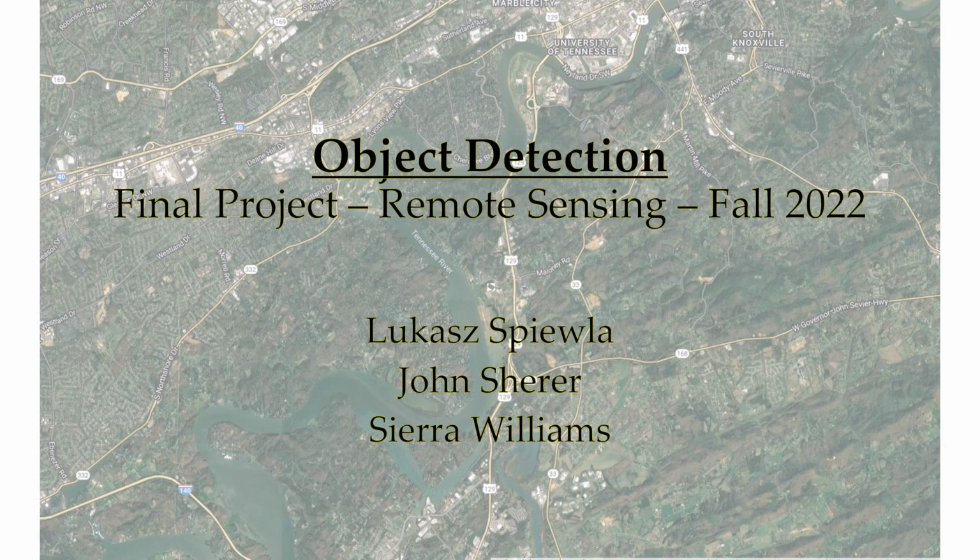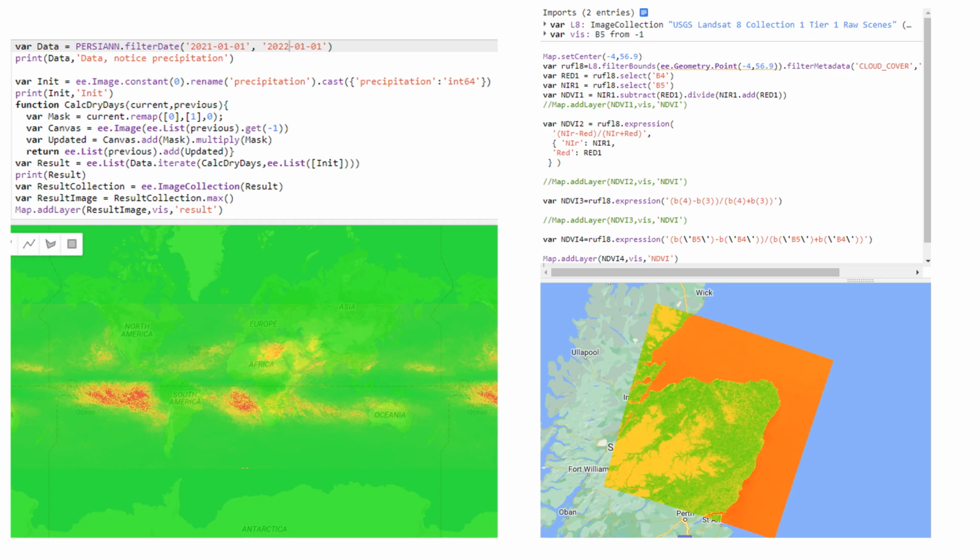In this video, we are going to first show some of the ideas we worked on at first, and then we will finish off with our final switchgrass project we did together. In the beginning, we toyed around with some code on Google Earth Engine. As you can see, here are two examples. On the left, we have the maximum amount of dry days in a given year. And on the right, we have some playing around with NDVI in Scotland.